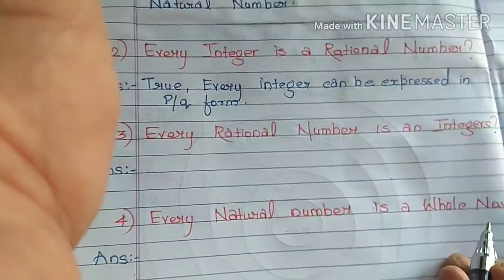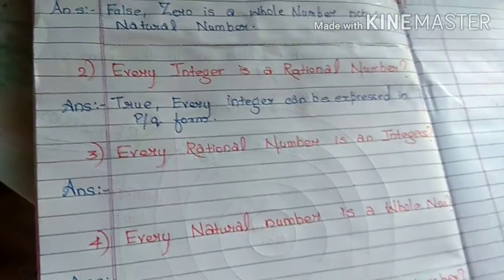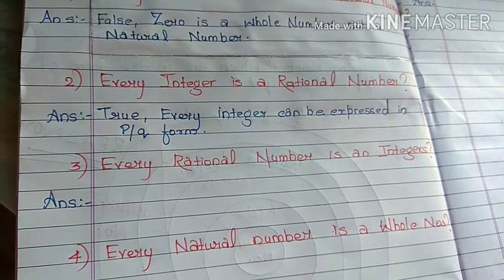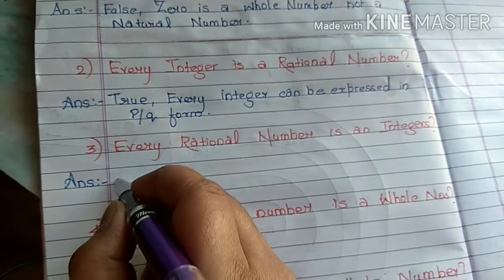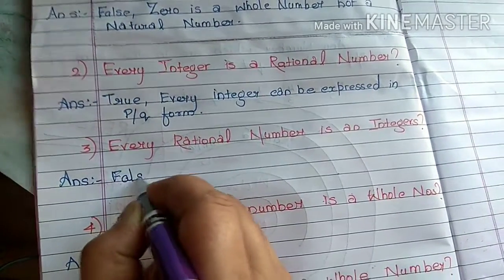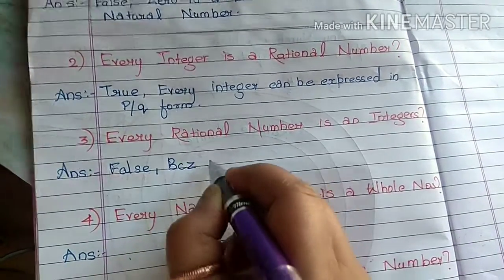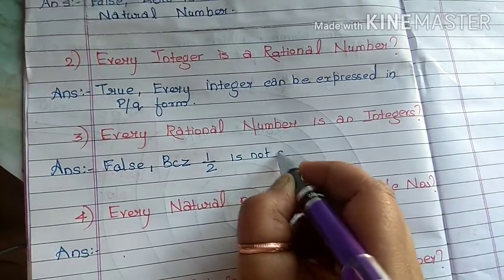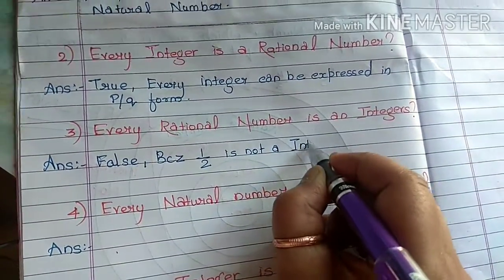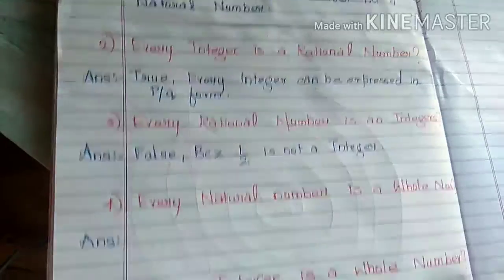Now the next question is, every rational number is an integer. So the answer is false, because 1/2 is not an integer. So it is false because 1/2 is not an integer.